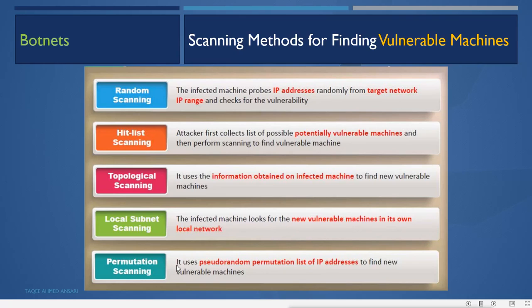Permutation scanning uses a pseudo-random permutation list of IP addresses to find new vulnerable machines. So when a machine is infected, it tries to infect other machines by scanning for other vulnerable machines using these different methods: random scanning, hit list scanning, topological scanning, local subnet scanning, or permutation scanning.